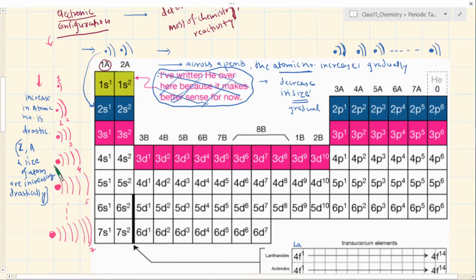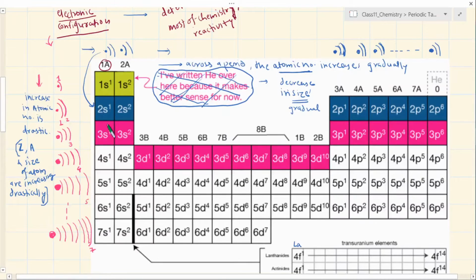The increasing charge should attract the electron easily, so more electron affinity, but at the same time the electron is being added farther and farther away from the nucleus. That means the electron affinity should decrease from the second factor. So there is a fight between the two factors. Then which factor should dominate? That is decided by the third factor, which is the screening effect. You can see that if you have more and more new electrons added away from the nucleus, there is more and more screening effect. So this screening effect will shield the last electron to be added from the nuclear charge. So the effect of nuclear charge will be reduced.